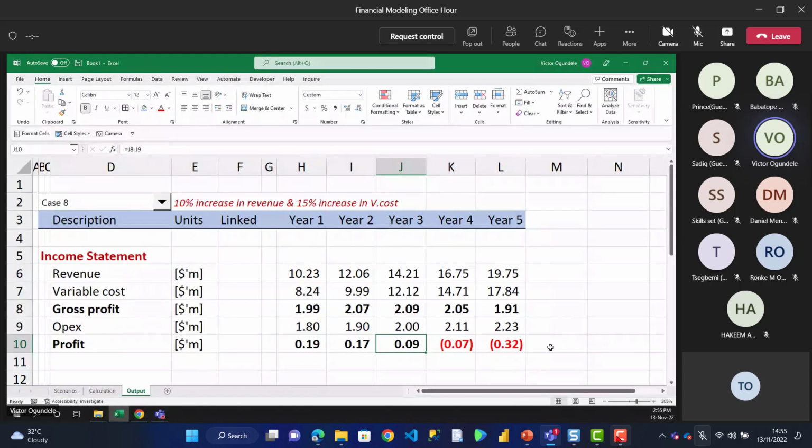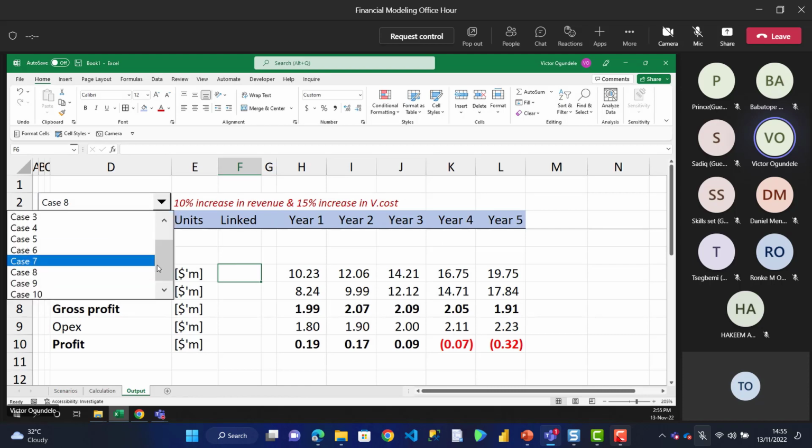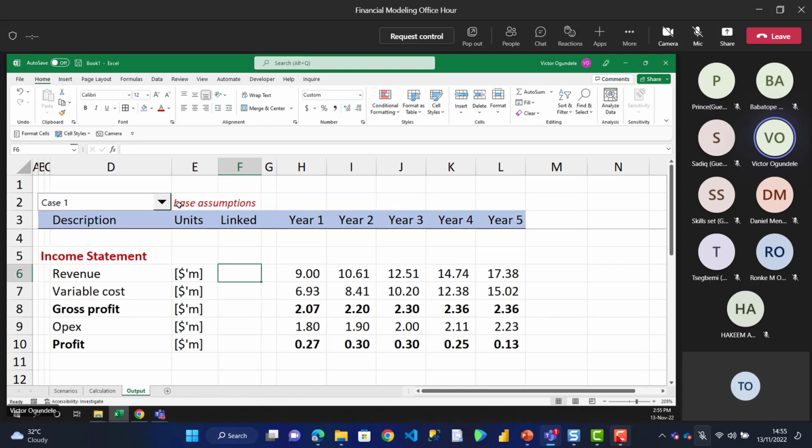Right. So as a modeler, you also need to help the business owner to model reality into the business. So you don't just say keep your OPEX, your operational cost, constant for the forecast years. No, let's factor in the effect of some macroeconomic assumptions. And with this, it's easy for them to just select any case. Case 1, this is the base assumption. Case 2 is saying 10% increase in price. You can see 10% increase in price.